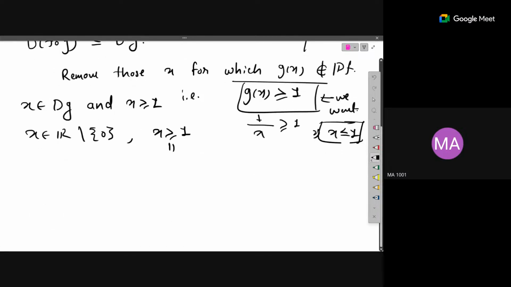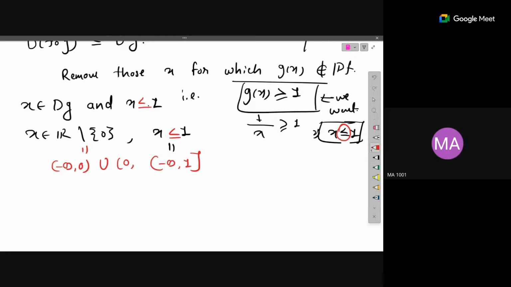This is less than 1. No? This thing less than 1, we can write as an interval: minus infinity to 1 closed. And this thing also we can write as an interval: minus infinity to 0 open, union with 0 to infinity.